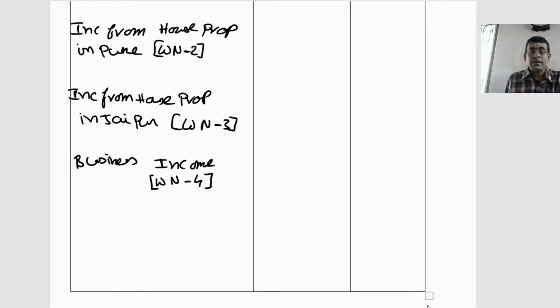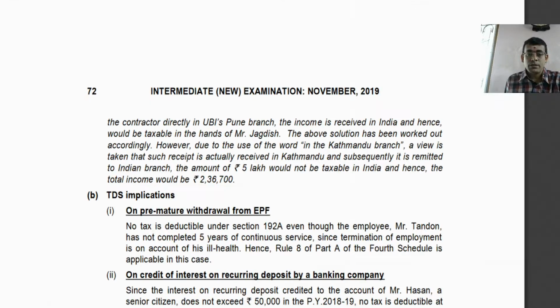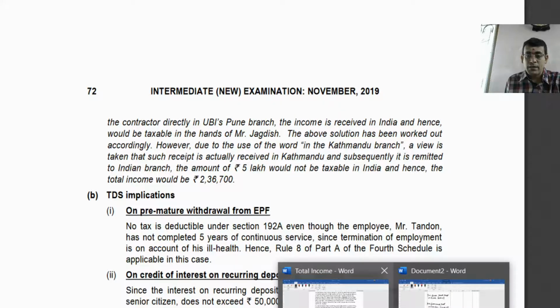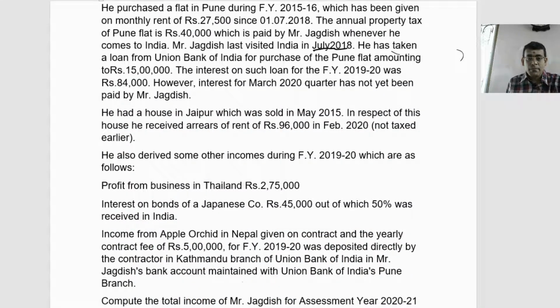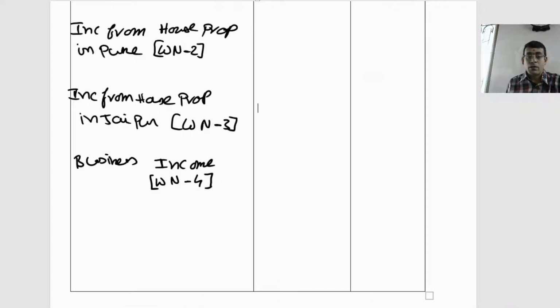So here income received from a contractor. Let us see what is the name given there. Income received from apple orchard Nepal. So now let us write it there. That is also called a business income.